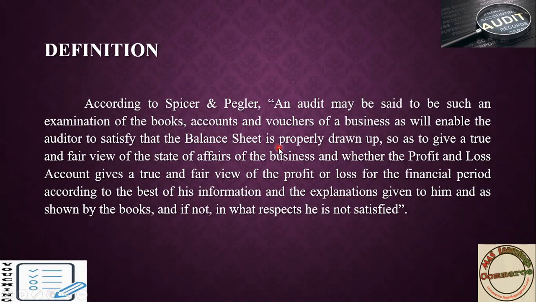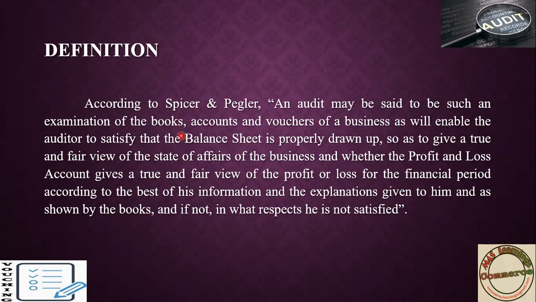Whether the balance sheet of the company is true and fair, whether it is providing a true picture of the business. That is the true and fair view of the state of affairs, the current state of the business.